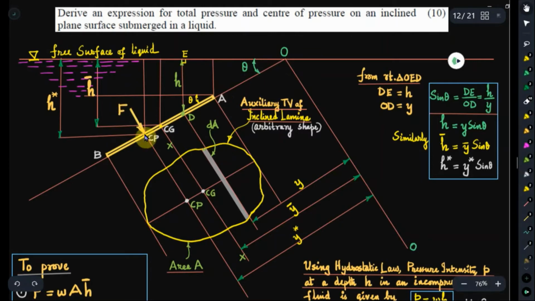So F into y star is the moment of the total pressure force about the reference point. Now we will take the algebraic sum of the moments of all the hydrostatic forces acting on such elementary strips comprising the total area A.